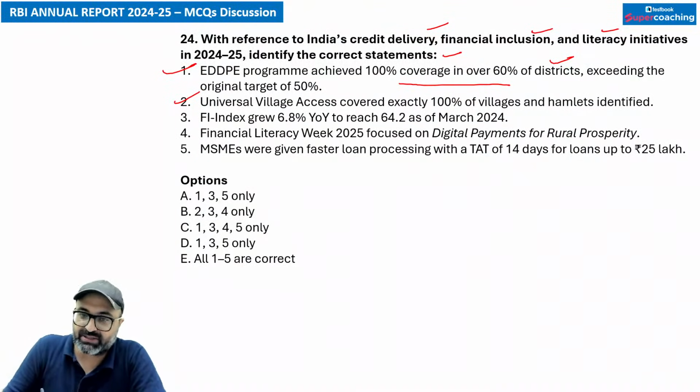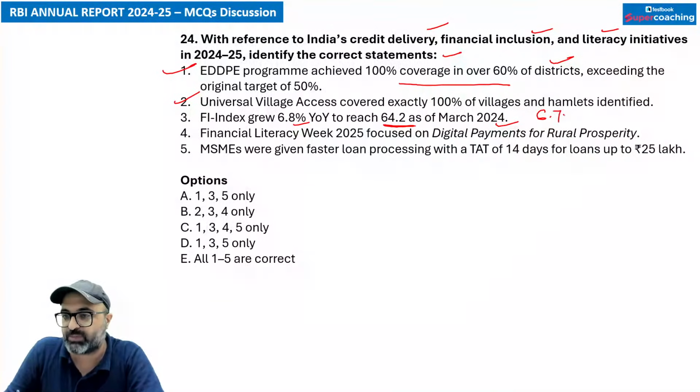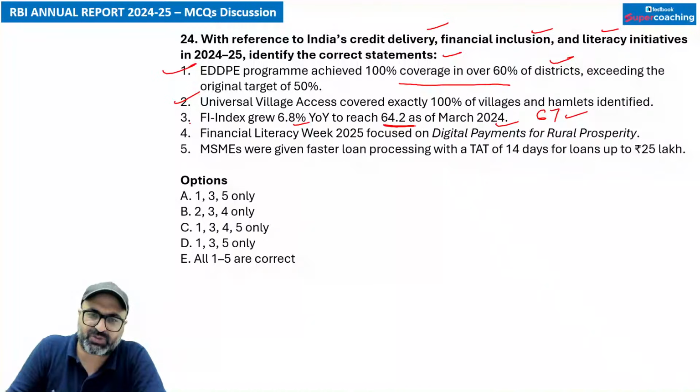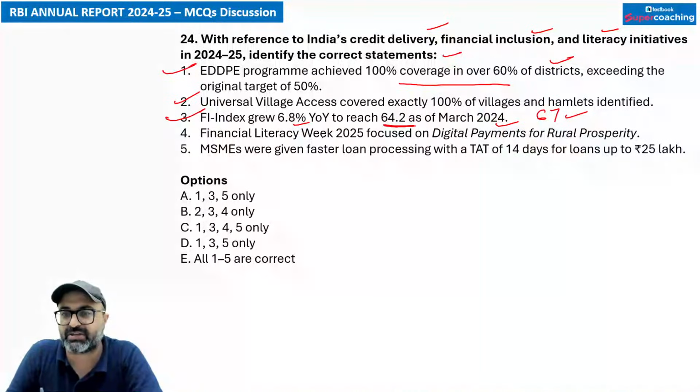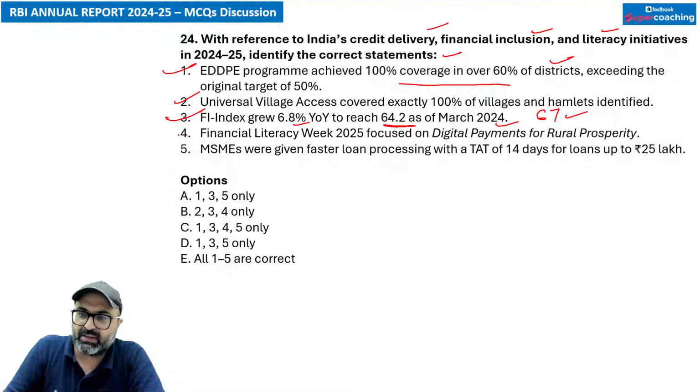Financial Inclusion Index has witnessed a growth of 6.8% on year basis to reach 64.2 as of March 2024 and to reach 67 as of March 2025. So this is correct. Financial Literacy Week theme is digital payment for women prosperity. So 4th statement is wrong.